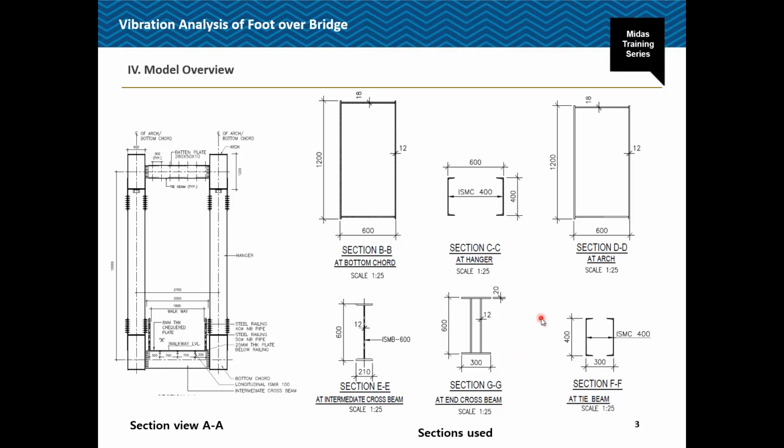For sections not available in the section library, we can use the section property calculator tool, which helps calculate the section properties required for the analysis. This is the section view. Here there are 3 stringer beams of ISMB 100, and there are checkered plates. The clear width is 1.8 meter, and these are the bottom chords. These are the sections we have used for these particular members.